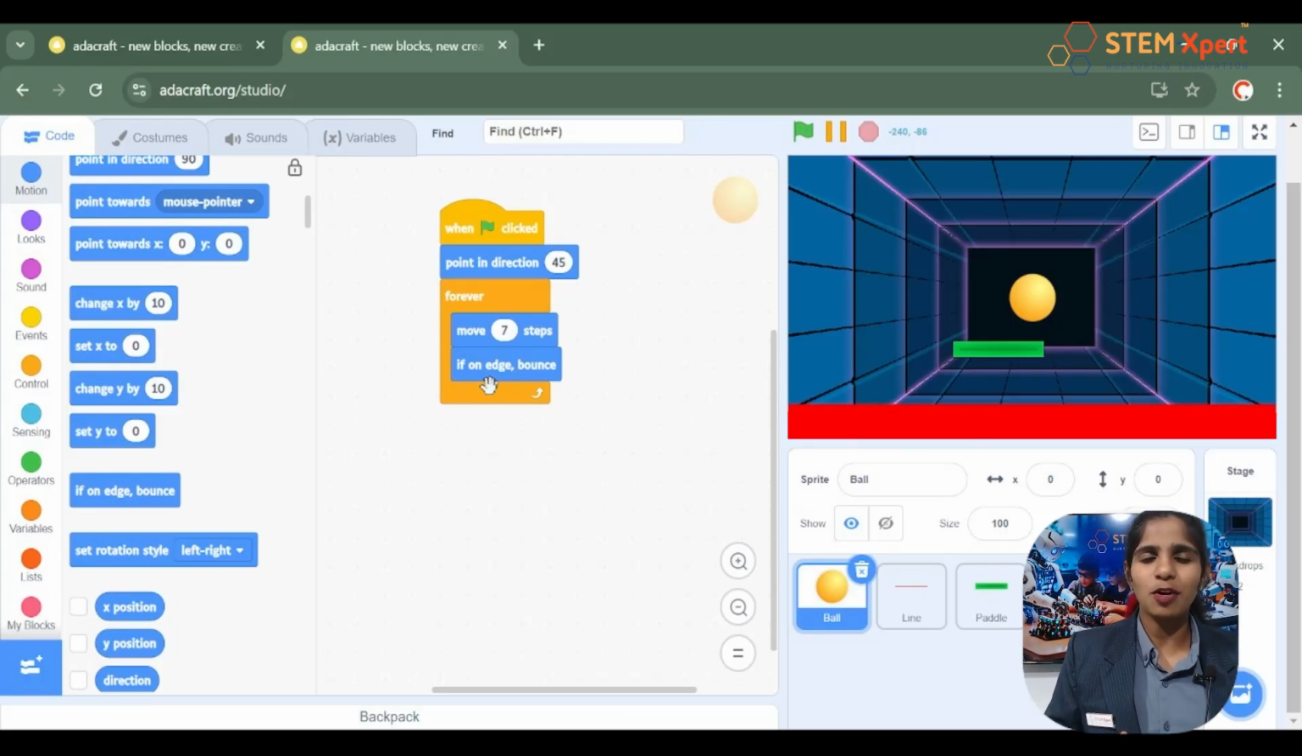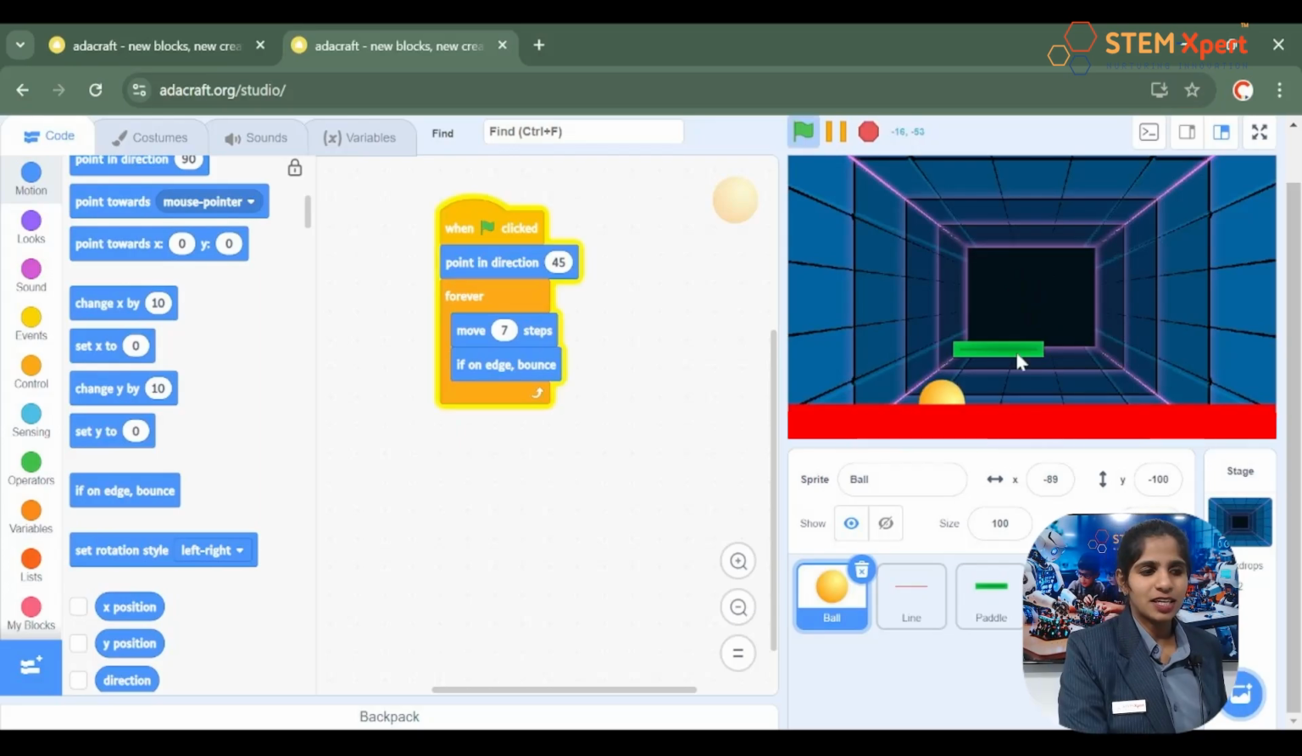So now it's your turn. Please go to the motion block. Then choose from there if on edge bounce. Then drag and drop it to the algorithm part. Have you done that? Good, that sounds good. So now you're all set, ready with the code, right? Which means now it's time to play the game. Are you guys ready for that?